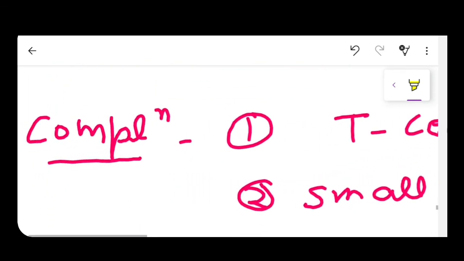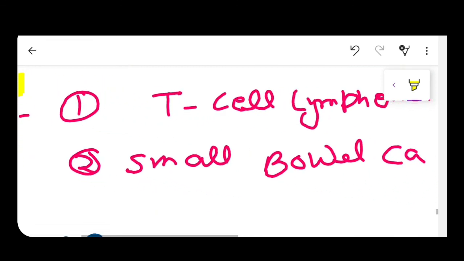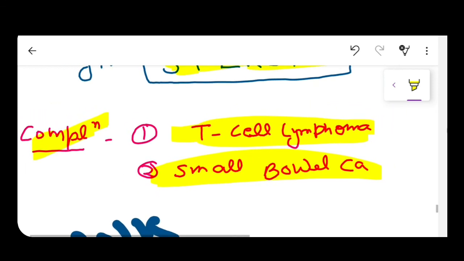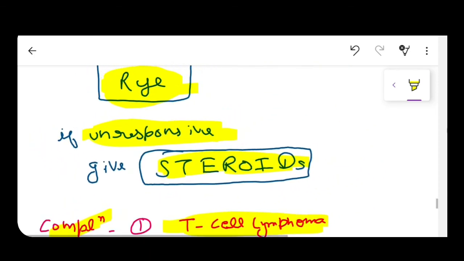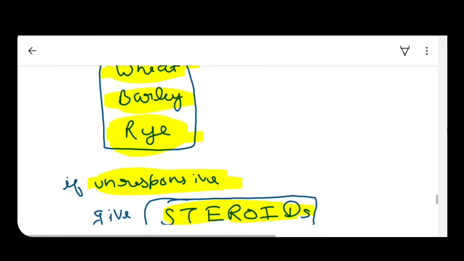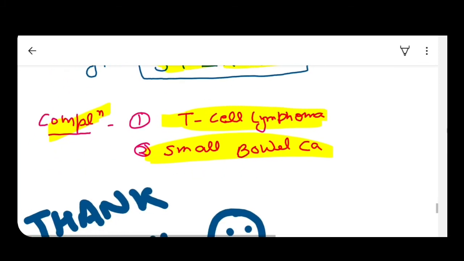Now guys, what are the complications of this? Complications are T-cell lymphoma and small bowel carcinoma. So these two are the complications of celiac disease, guys. So guys, that was the topic of celiac disease, and it's a very important topic, guys.